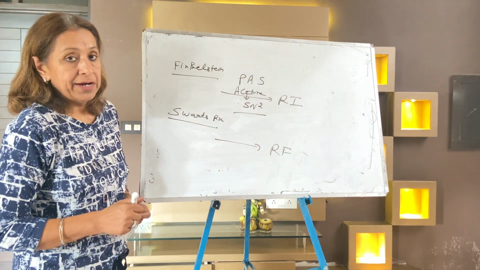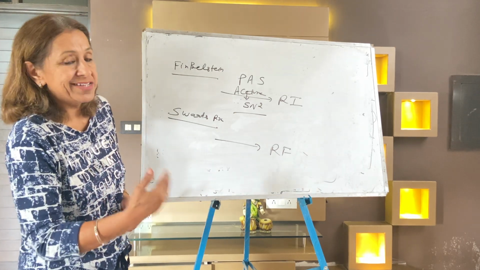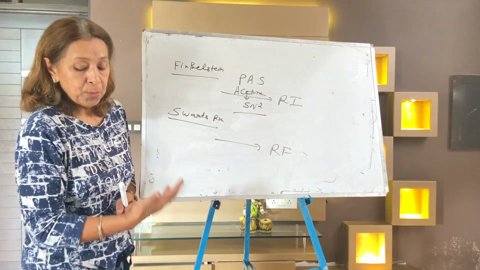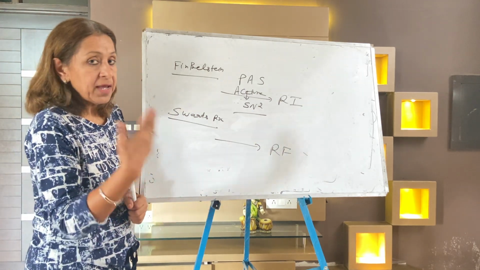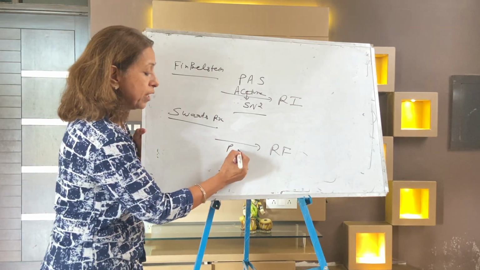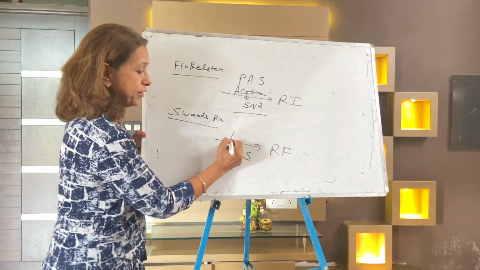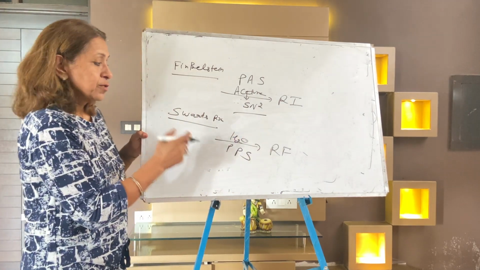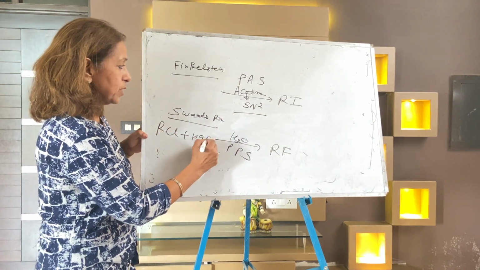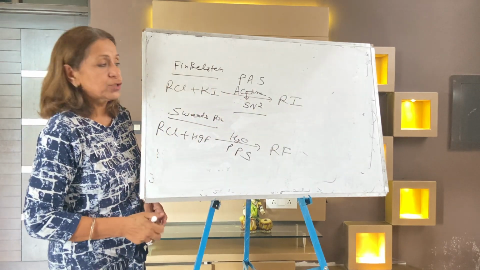What I told you in my last session was the differences between SN1 and SN2. The SN1 mechanism follows polar protic solvent, PPS, whose example is water. Swarts reaction: RCl plus Hg2F2, and Finkelstein: RCl plus KI. Take the details in the lectures.